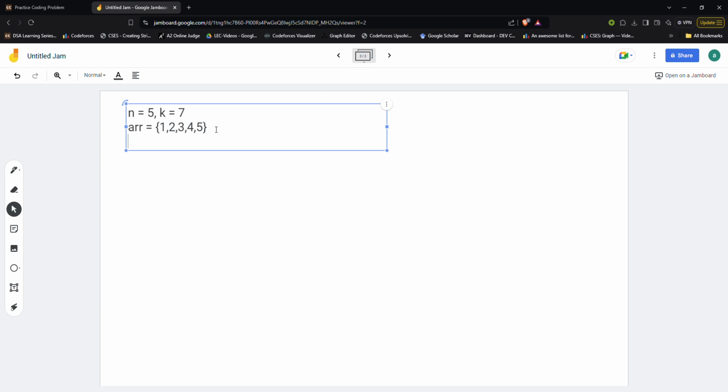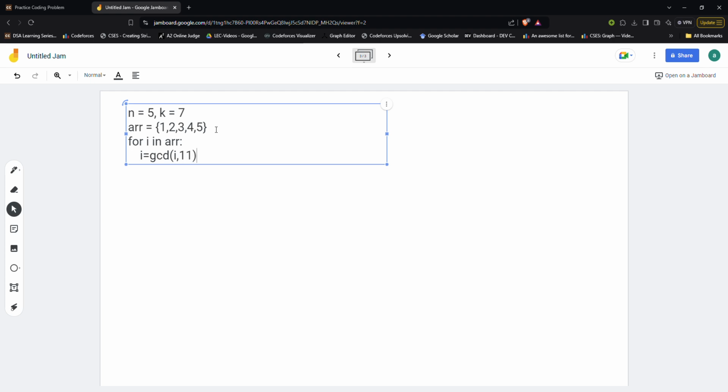So what I'll do is, for i in array, I equals GCD of i comma 11.